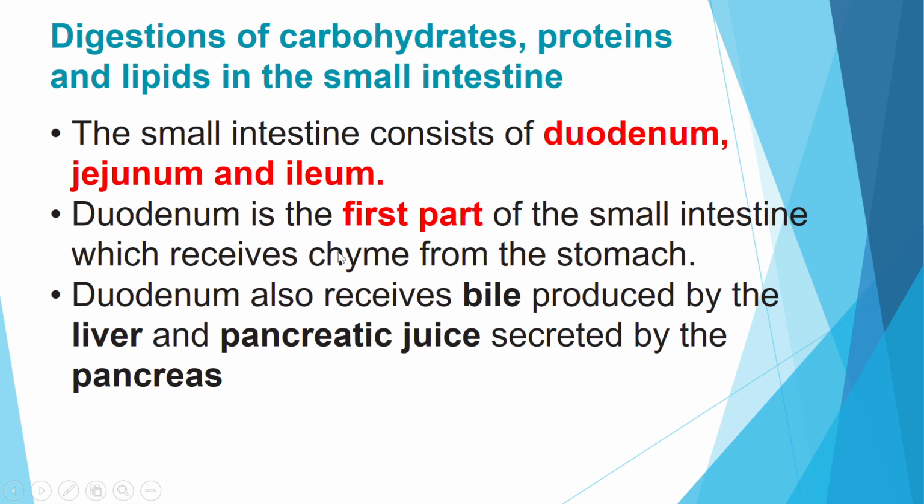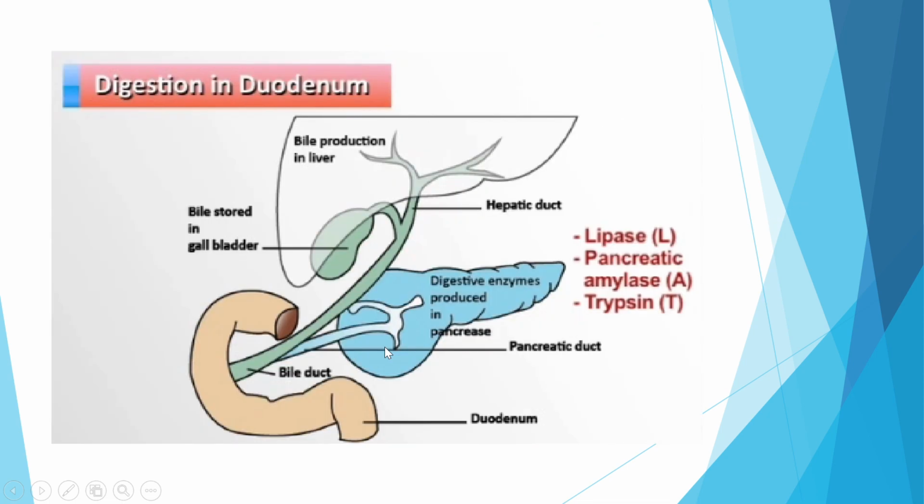So it will receive the semi-fluid food from the stomach, just now the chyme. Also, it will receive the bile, which is produced by the liver, and the pancreatic juice, which is secreted by the pancreas. So the duodenum is receiving all these different chemicals from other places to carry out its function. This is what will happen in the duodenum.